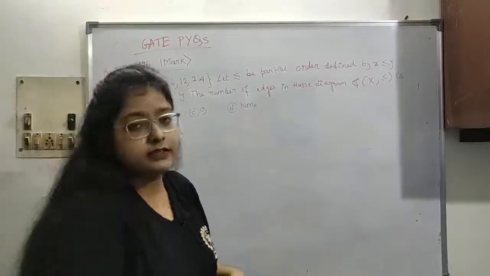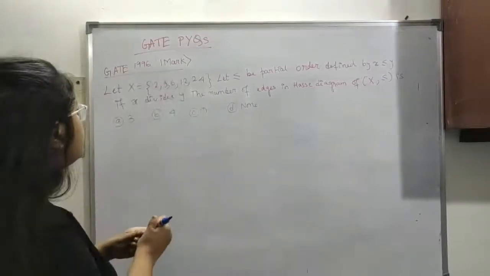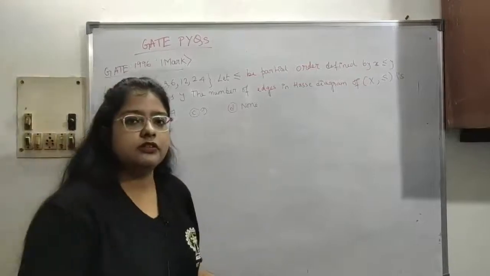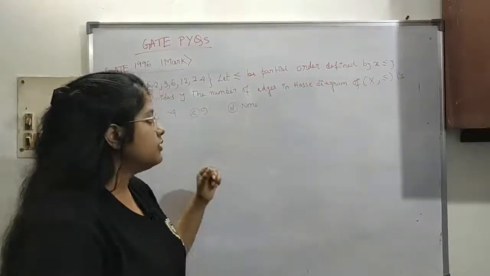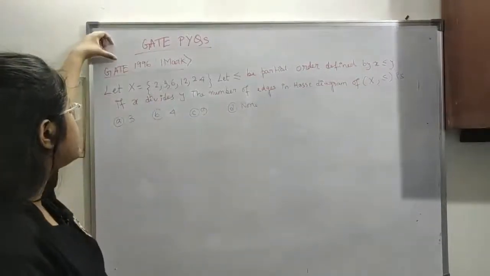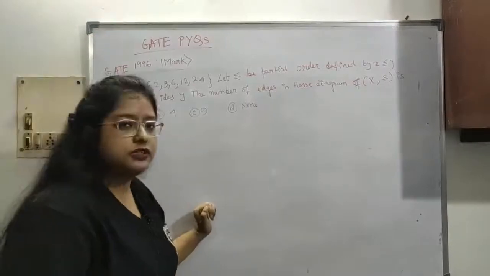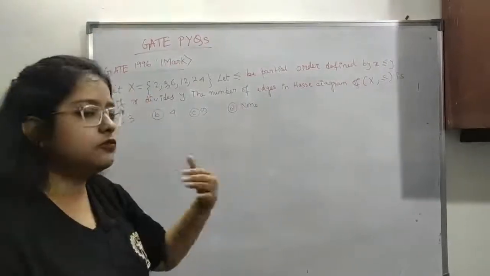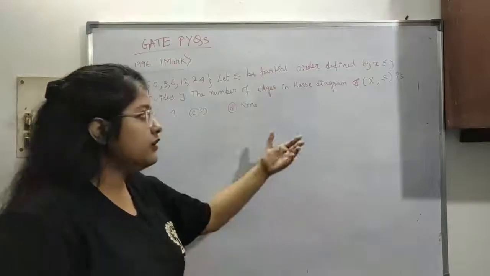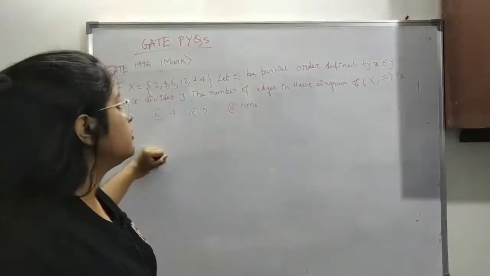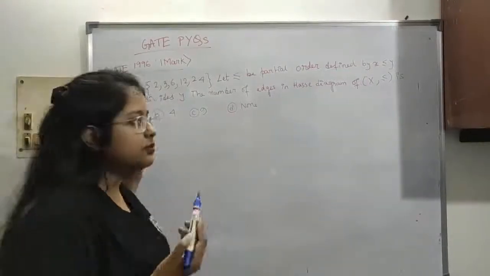And now let's see questions. Now, this is a question on Hasse diagram. We have done Hasse diagram, so let's see the question. This was asked in 1996, a 1 mark question. This is an easy question. If I find more complex questions in upcoming years, I will obviously do those. I have taken the easy one first.